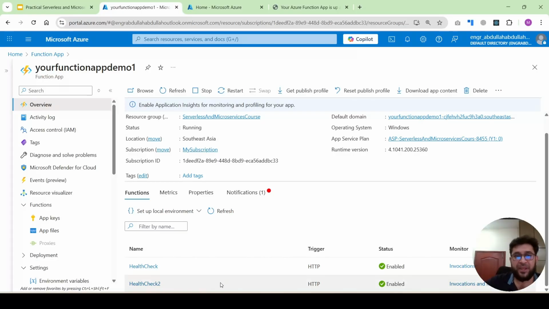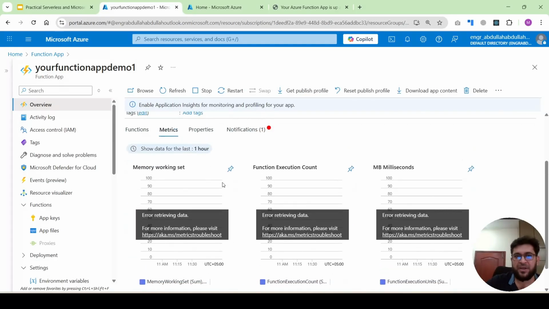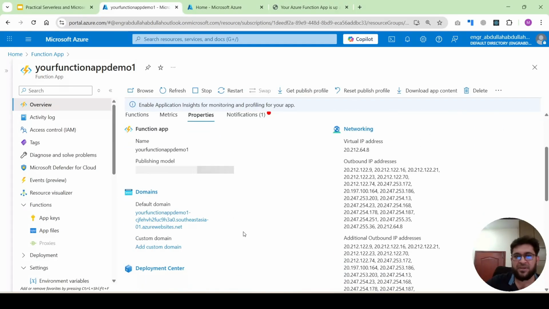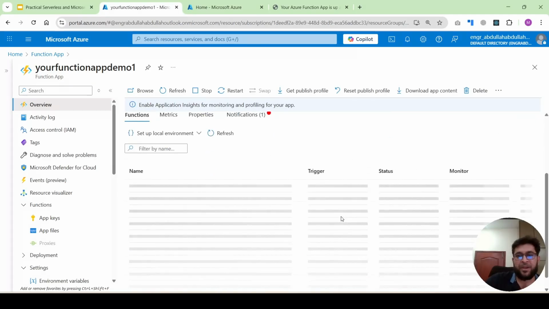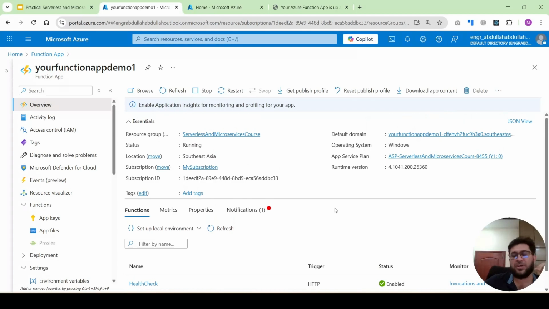Below in the function section, you will see all the functions inside this Azure app. This is for demo purposes. I created this just for practice. This is the already created Azure function inside this Azure app. You can see the metrics. You can also see the properties of the Azure functions. This is the notification. Next we will jump into Visual Studio.